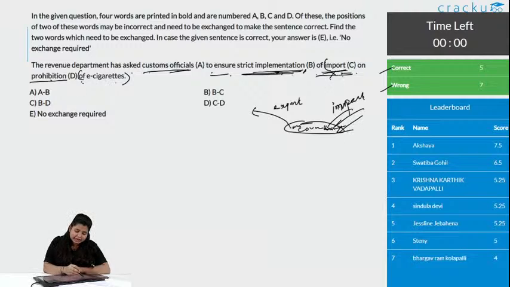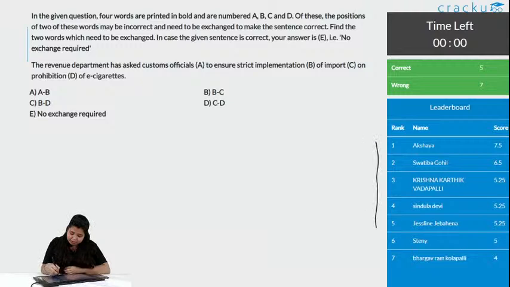So, option D is the correct answer, and 5 people got this correct and 7 wrong. With this, these are the top 7 people. Akshaya is leading with score 7.5, then Swatibha with score 6.5, then Krishna Karthik with score 5.25, then Sindula Devi with the same score, and even Jasleen with the same score, that is 5.25, Steny with score 5, and Bhargav Ram with score 4.